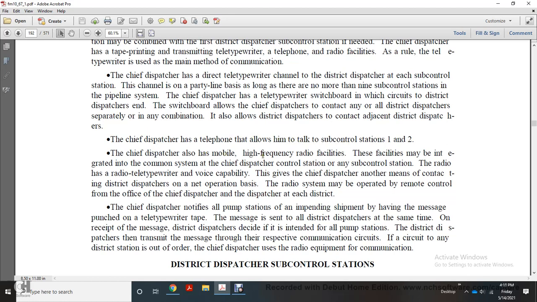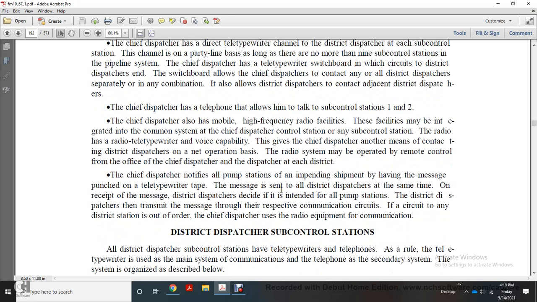The chief dispatcher has a mobile high-frequency radio facility. Facilities are integrated with the common system of the chief dispatcher control system. Any sub-control station radio has radio, teletypewriter, and voice compatibility that gives the chief dispatcher enough main contact with the district dispatcher on a net operation basis. The radio system may be operated with a remote control from the office of the chief dispatcher in each district.